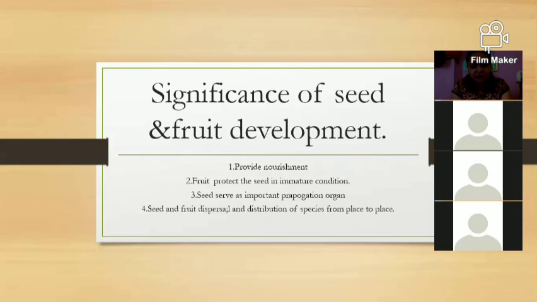Seed and fruit also disperse, and distribution of the species takes place from place to place, distance to distance. Dispersal of the seed is nothing but the distribution of the species, for example from India to America, from America to China, China to different countries. We can disperse a species from place to place only with the help of the seed and fruit. So these are the significance of seed and fruit.